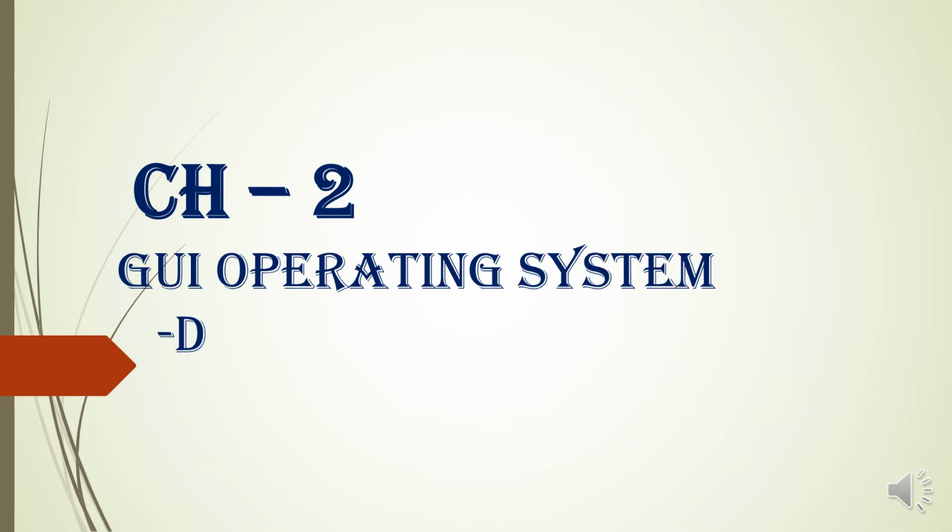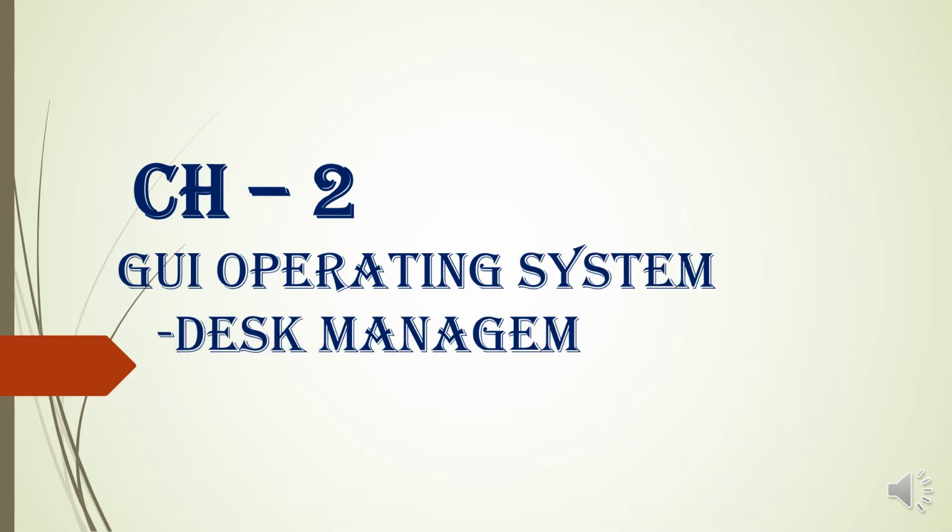So take out your books on page number 12 so that you understand the topics better. In your previous class, you have learned about various features of Windows 7, which is a GUI operating system, and in this class you will move further and learn some more about the operating system. So let us revise the operating system learned earlier.